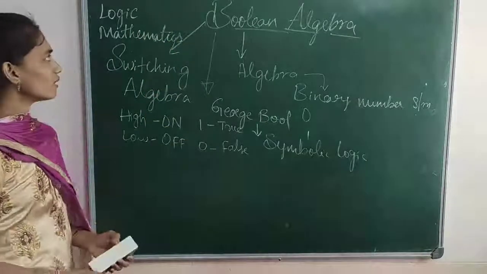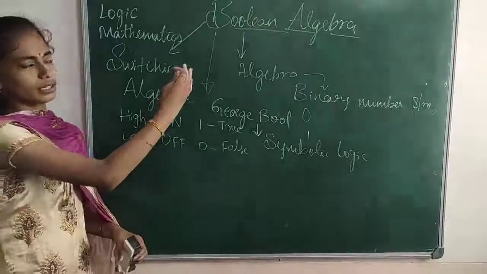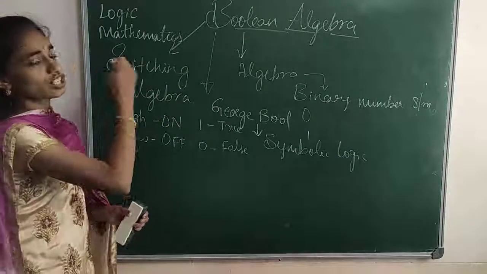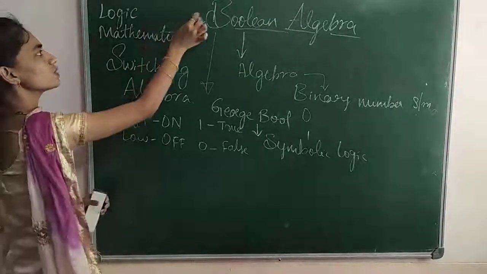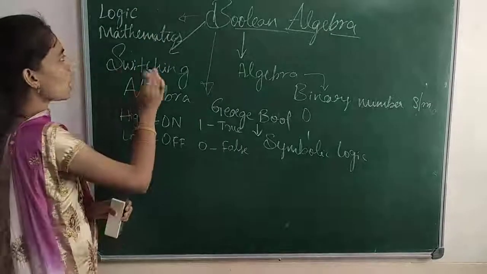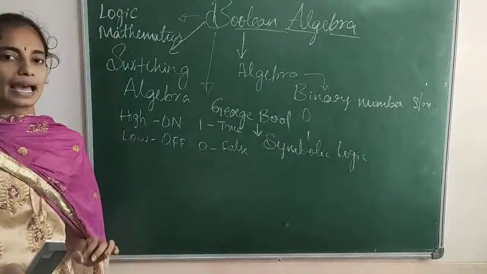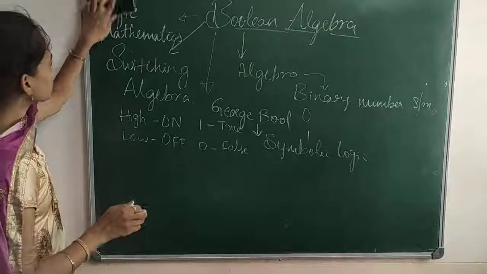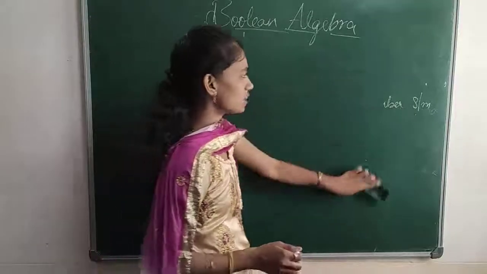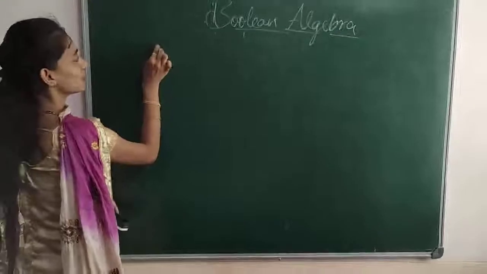Why do we call this logic mathematics? In general mathematics we are using algebra, right? It is a part of that. Why we call it logic mathematics is because here we are using logic gates, like AND, OR. These are the operations we are using in this, so that's why this is also called logic mathematics. Now we will know what an algebraic expression is. We know what an algebraic expression is from first PUC. I hope you people remember that.